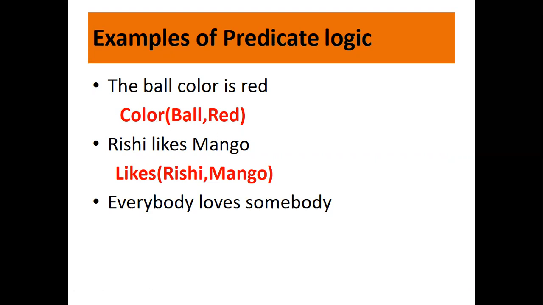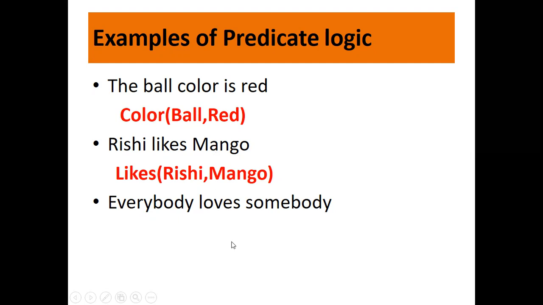So color is a predicate, and ball and red are the subjects. Similarly, Rishi likes mango. What is the predicate here? Likes. In fact, we also call a predicate a relation. So the relation between Rishi and mango is likes: Rishi likes mango.